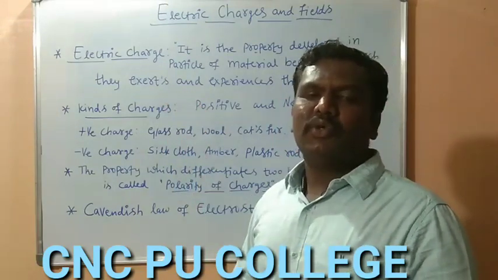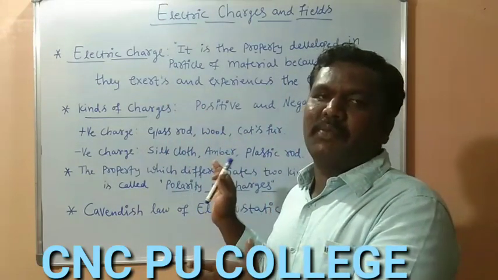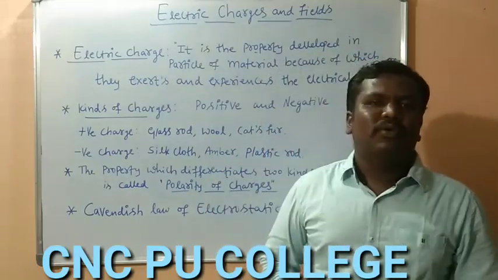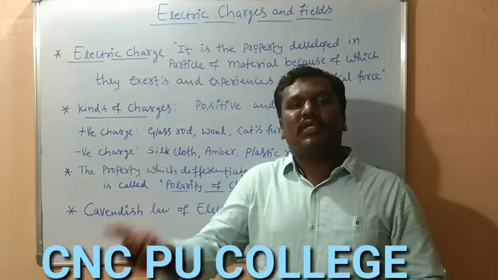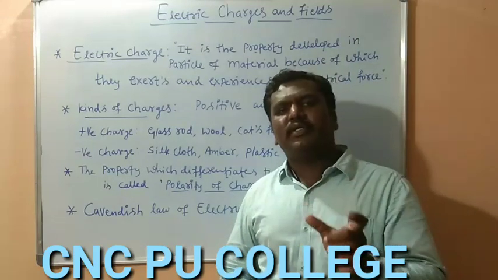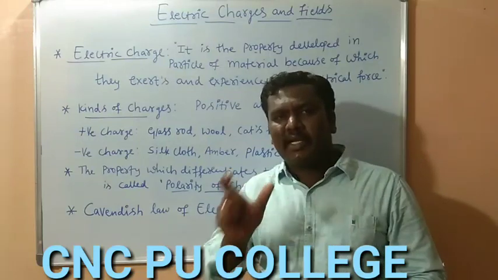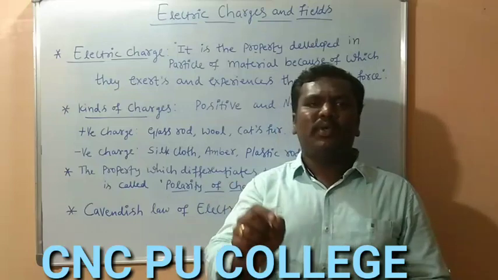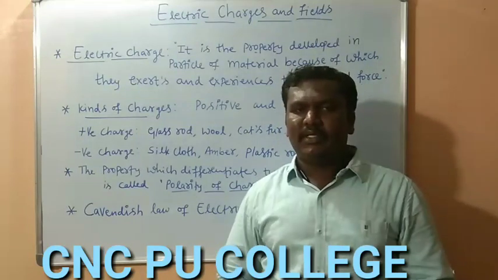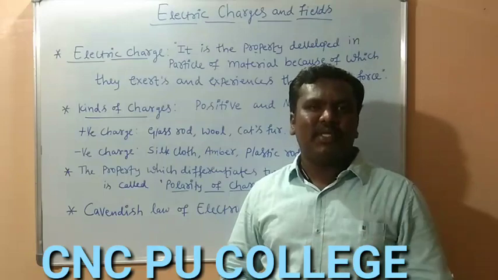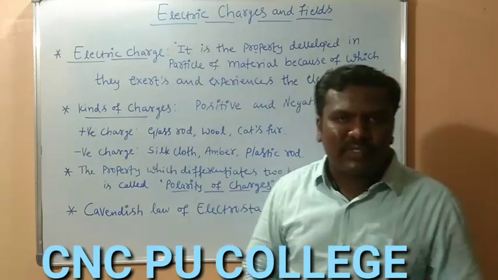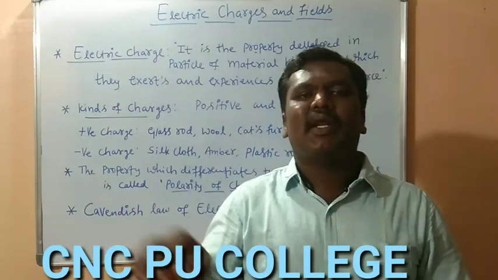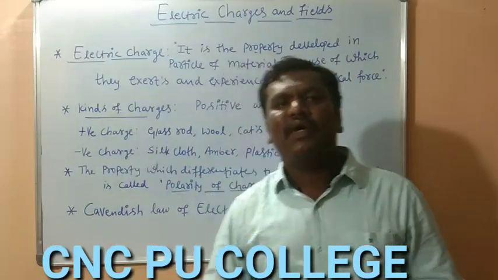Now let us understand the meaning of electric charge. We are studying this first chapter under the unit electrostatics. First we must understand what electrostatics is. Electro, obviously, is related to some charge. Static, as in our lower classes, means to be in the state of rest, isn't it? So electrostatics is a branch of physics which deals with the study of charges which are at rest.